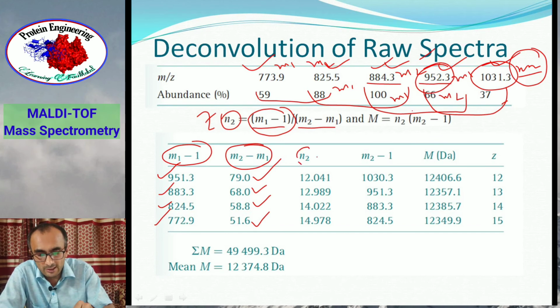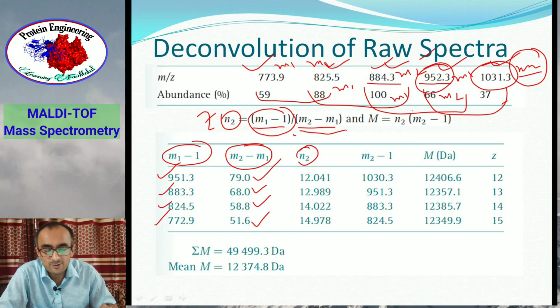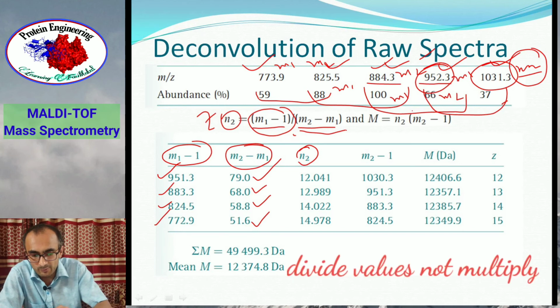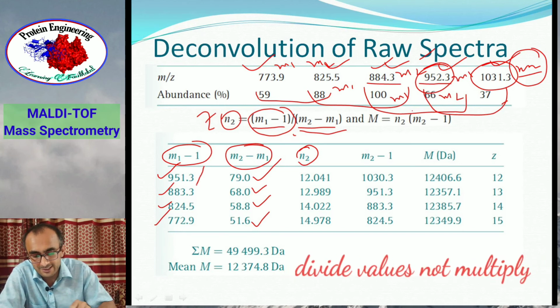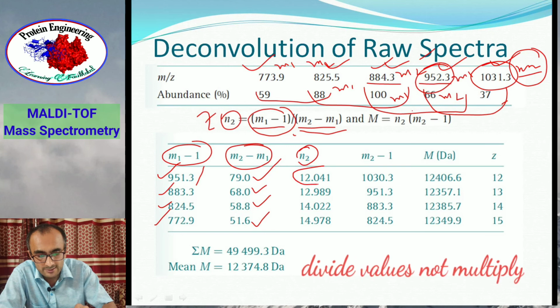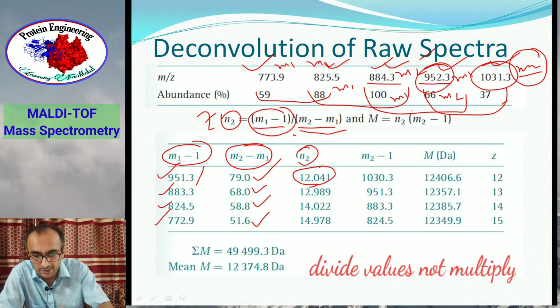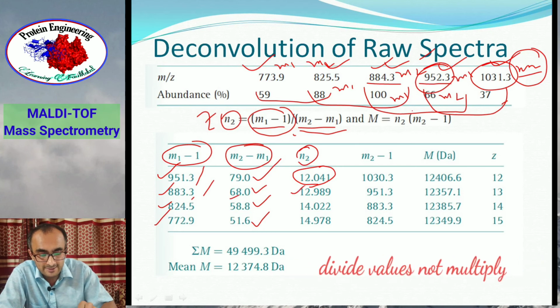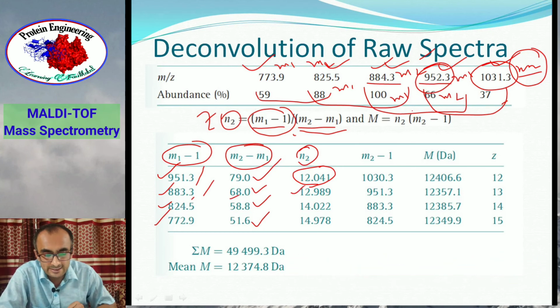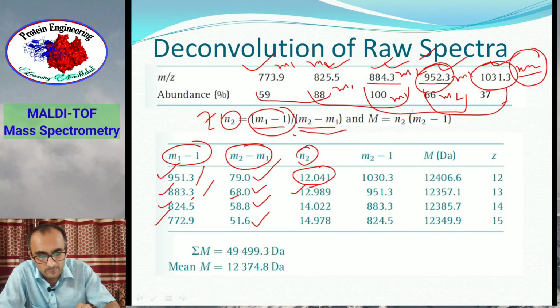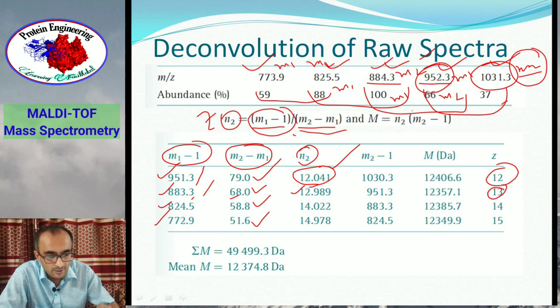Now in order to calculate charge, use the formula: (m1 minus 1) divided by the difference of m/z values. So for example, if you divide 951.3 by 79, you get 12.041. Similarly, when you divide 883.3 by 68, you get 12.989. So this n2 is basically the charge on these peaks. 12.04 means a positive 12 charge. 12.98 means you have 13 charge on this peak. On the third peak you have 14 charge, on the fourth peak you have 15 charge.